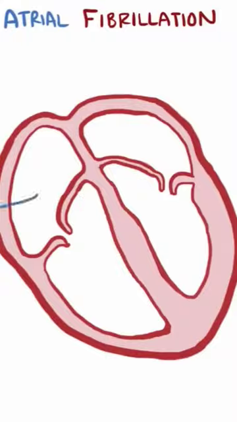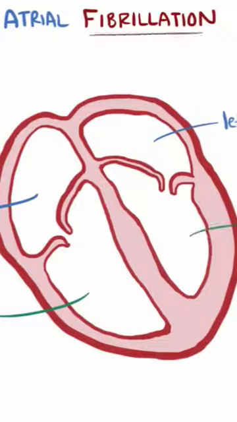4 chambers. 2 upper chambers, the right and the left atrium, and 2 lower chambers, the right and the left ventricles. Fibrillation describes when the muscle fibers are all contracting at different times. So the end result is this quivering or twitching movement.